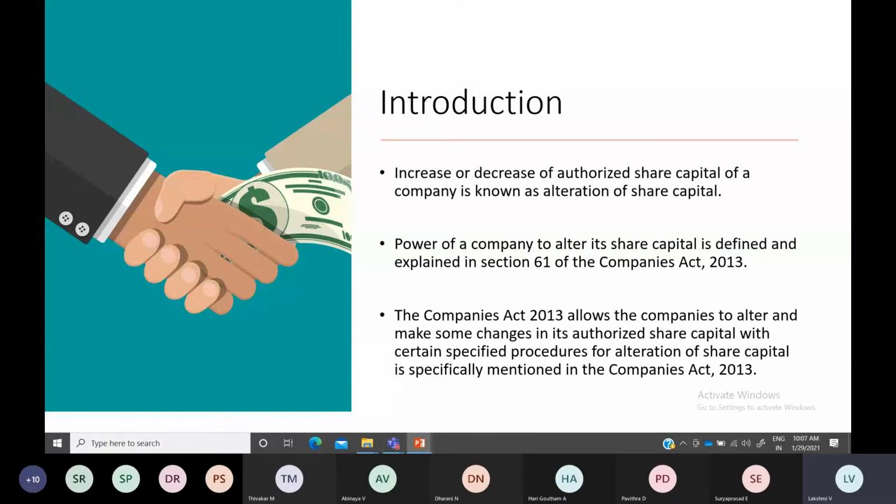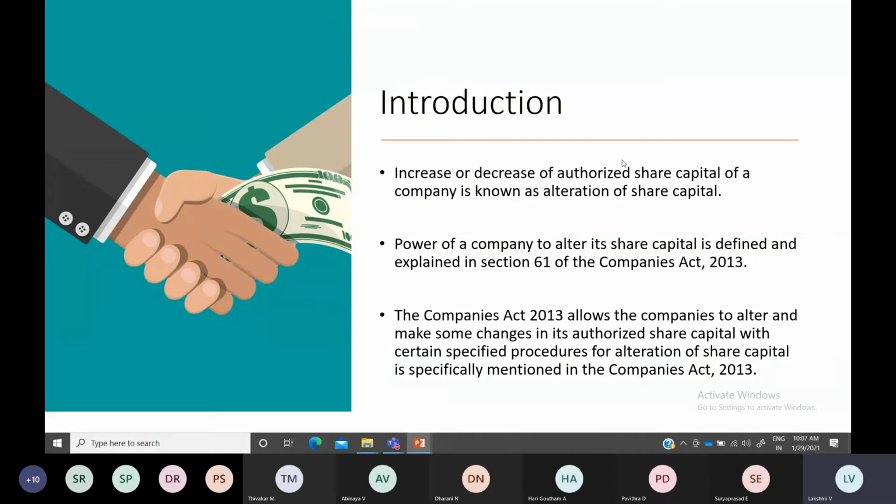If I want to increase that authorized share capital, first you have to see whether the Articles of Association permit it. If it is not within the Articles of Association, first you have to change your Articles of Association, and only then can you change your share capital.